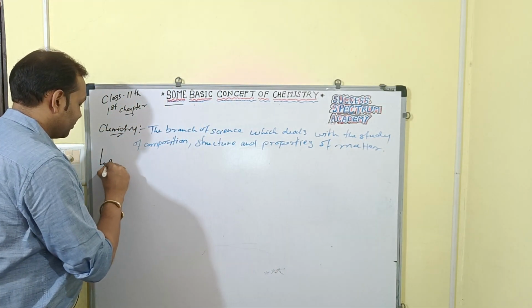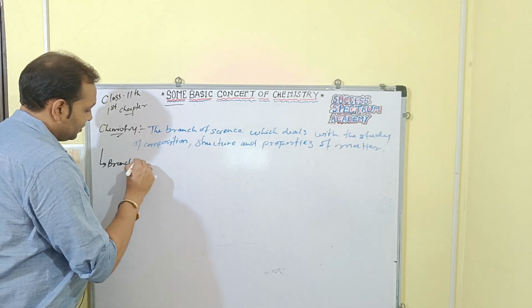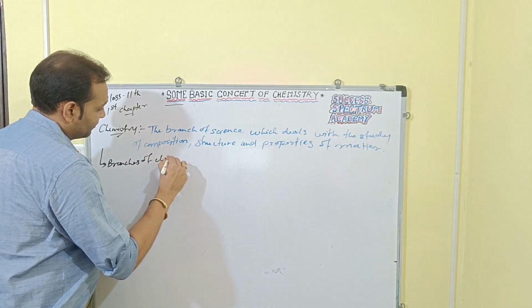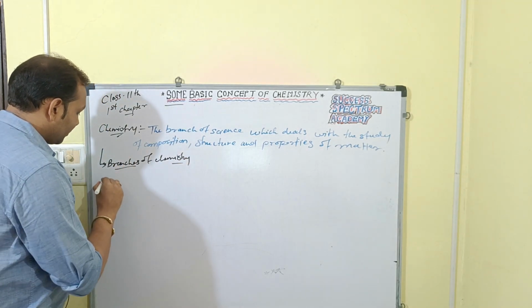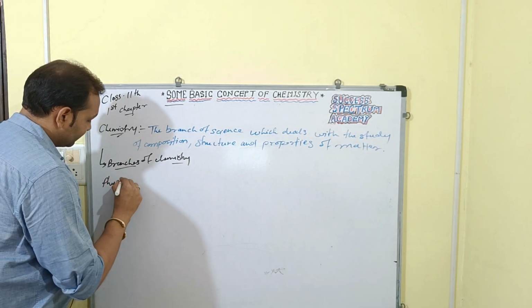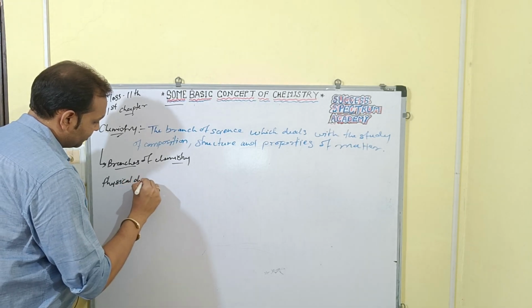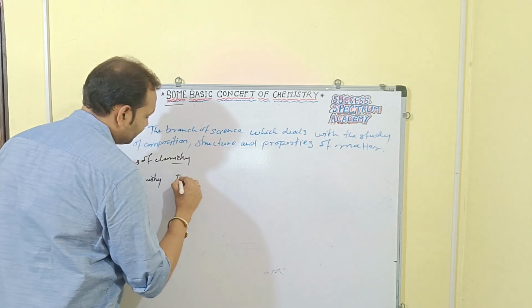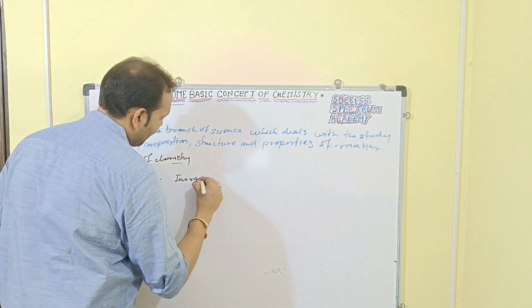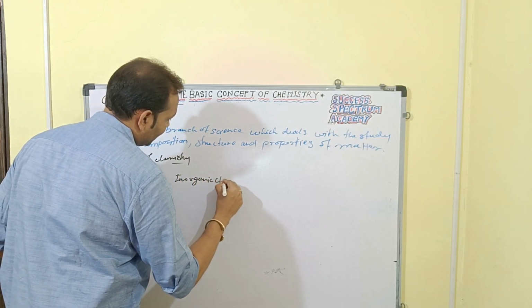So the branches of chemistry: first, we have physical chemistry. Second, inorganic chemistry.